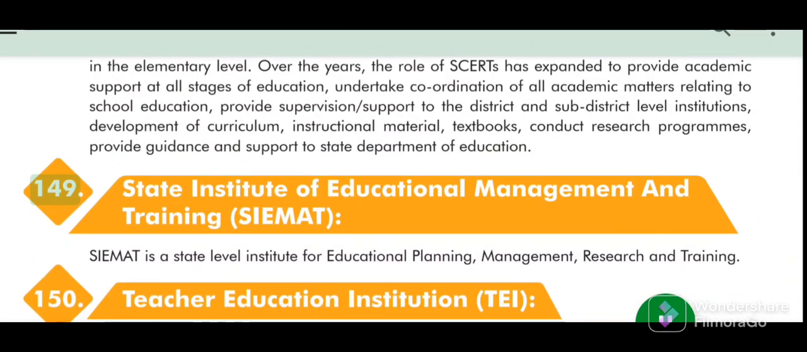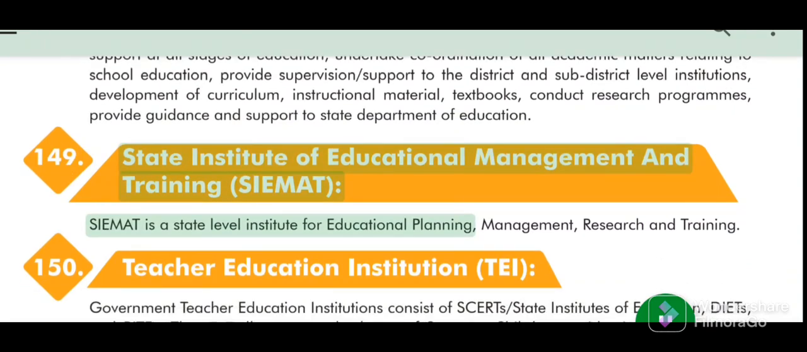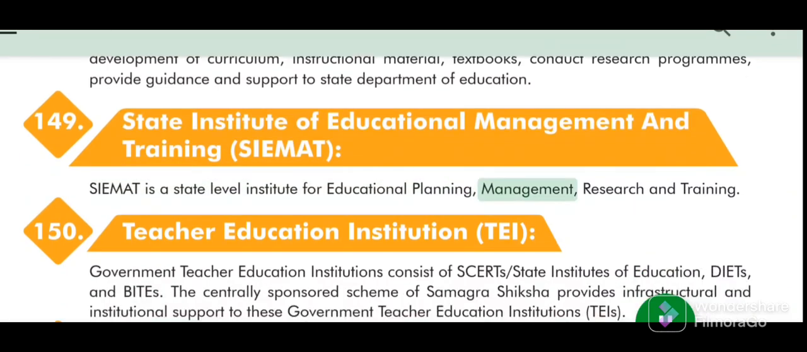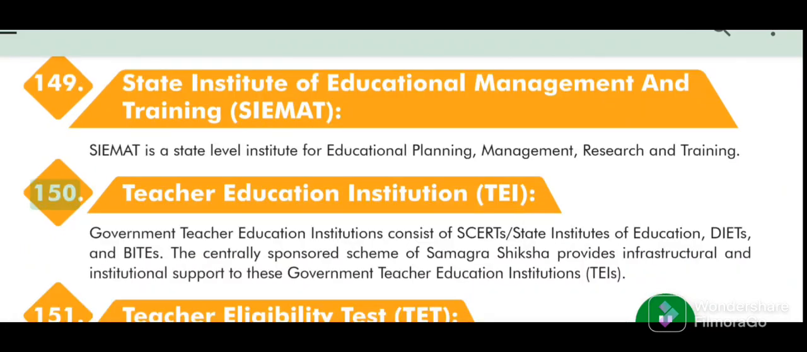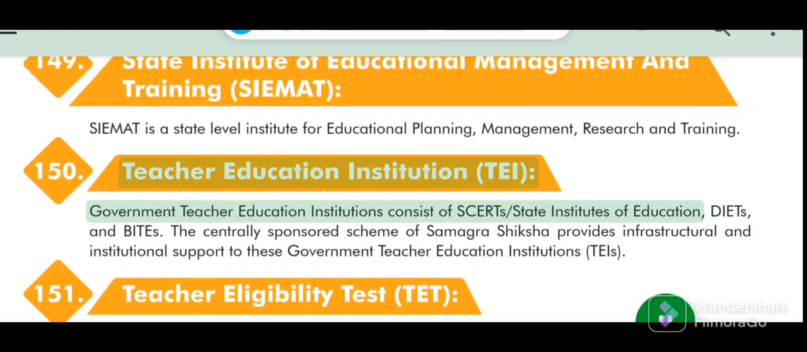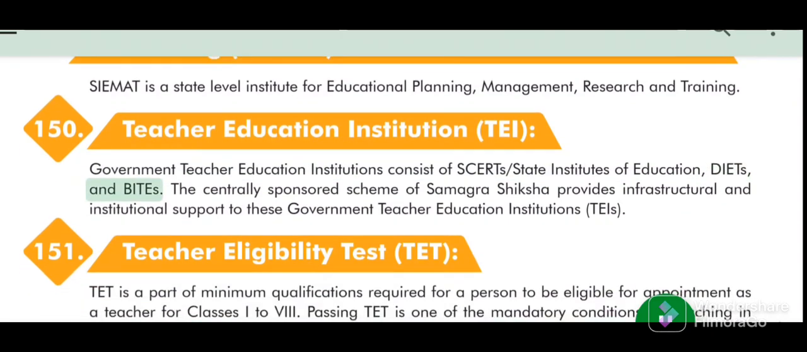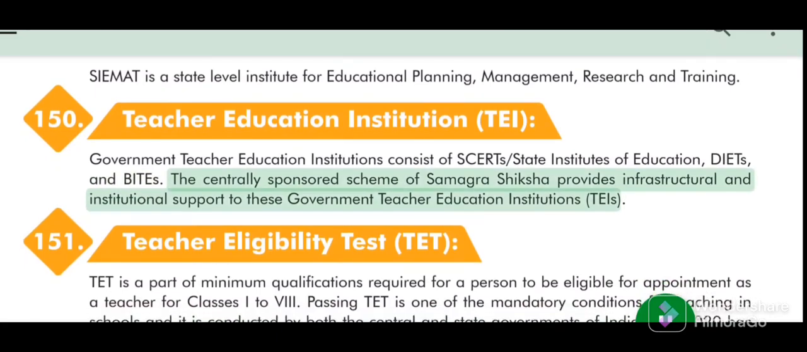149. State Institute of Educational Management and Training (SIEMAT). SIEMAT is a state-level institute for educational planning, management, research and training. 150. Teacher Education Institution (TEI). Government teacher education institutions consist of SCERTs, State Institutes of Education, DIETs and BIETs. The centrally sponsored scheme of Samagra Shiksha provides infrastructural and institutional support to these government teacher education institutions (TEIs).